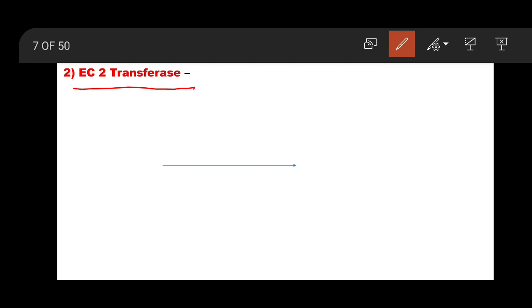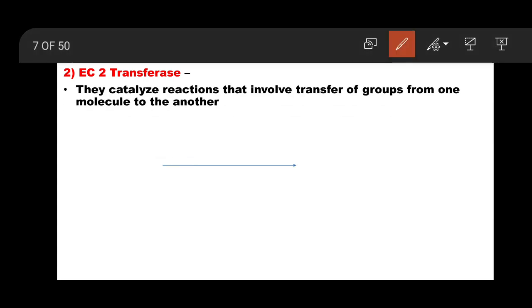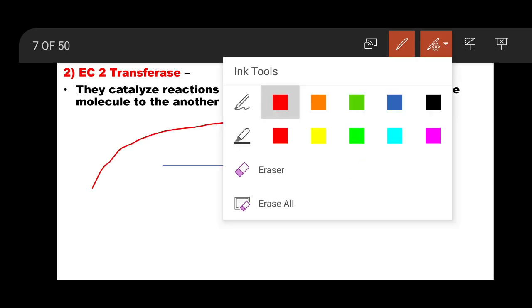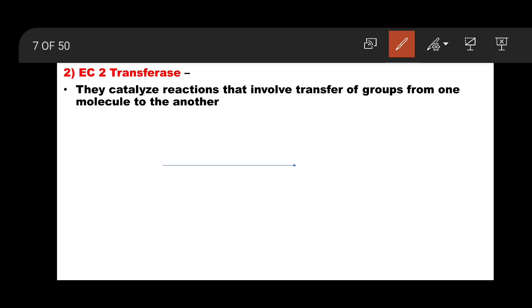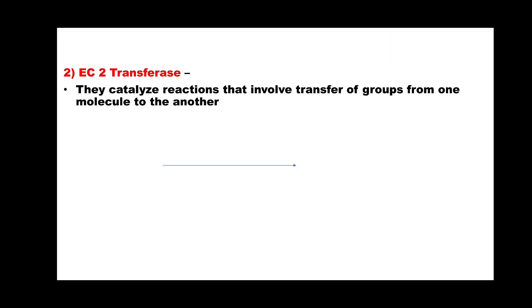You might be getting some information from the name. They are transferring groups, molecular groups, functional groups. Transferases catalyze reactions that involve transfer of groups from one molecule to another. We take a chemical group from one molecule and add it onto another. That is the reaction: transfer of groups.